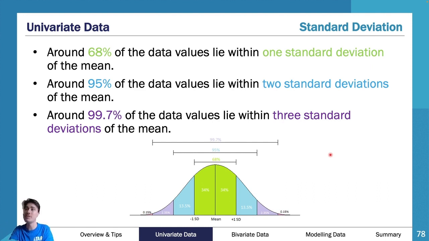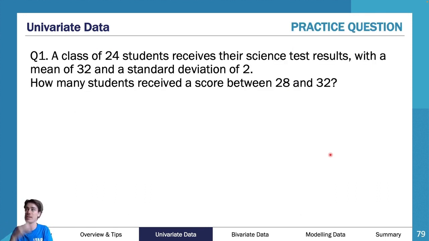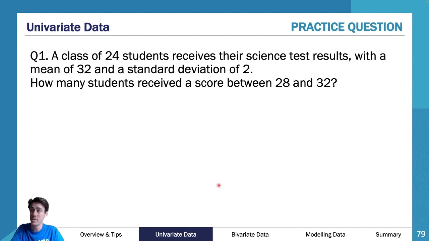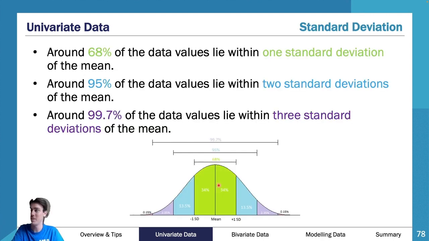And why it needs to be there is because you get asked questions like this. A class of 24 students receives their science test results with a mean of 32 and a standard deviation of 2. How many students received a mark between 28 and 32? Well, how do I know how to answer this? Well, I go back to this diagram here. It said I had a mean of 32 and a standard deviation of 2. Well, a standard deviation 1 below is 30 and a standard deviation 2 below is 28. So 2 standard deviations below is 28.